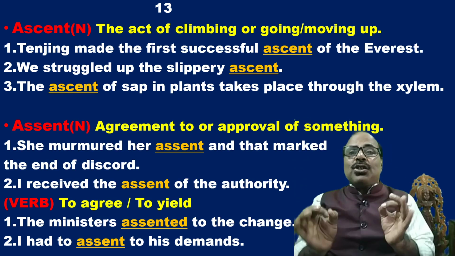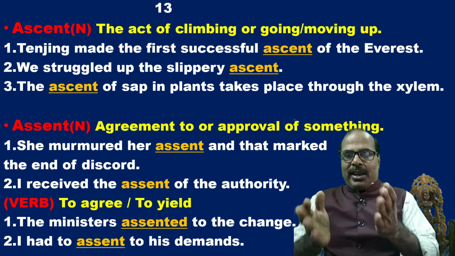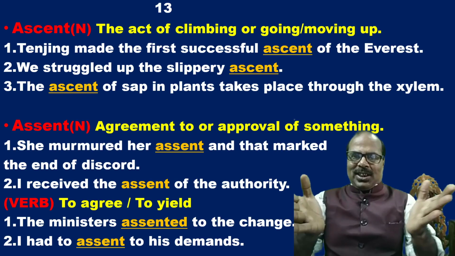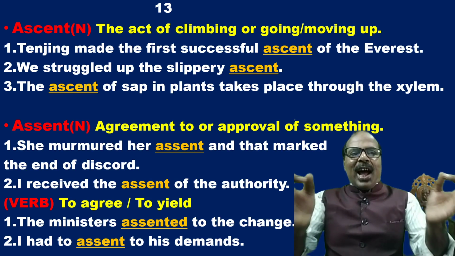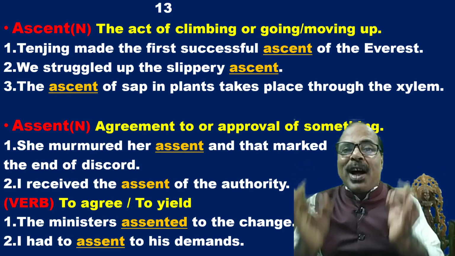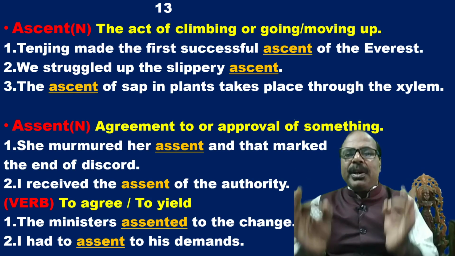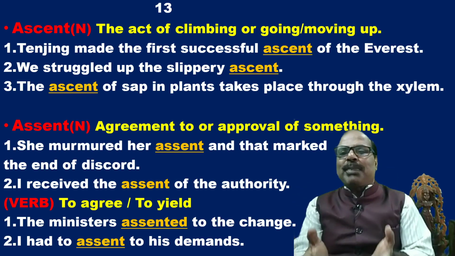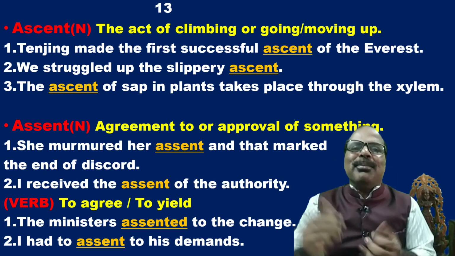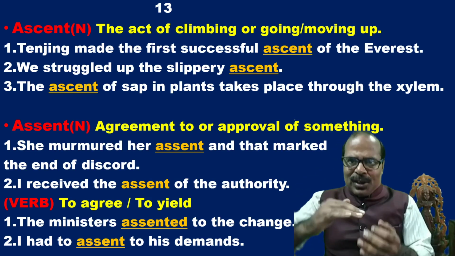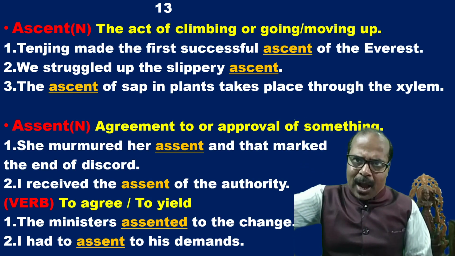The ascent of sap. You find this very sentence in your biology. The ascent of sap in plants, botany, the ascent of sap in plants takes place through the xylem. The ascent of sap. Ascent means going up.